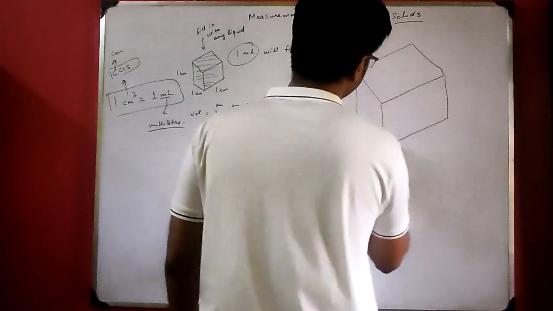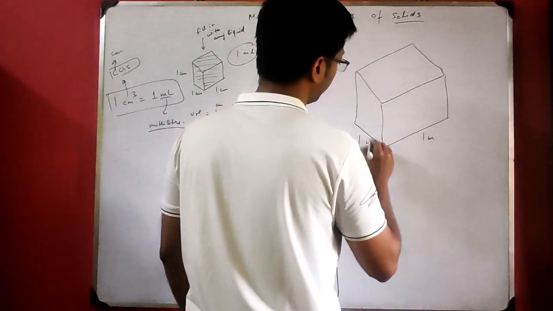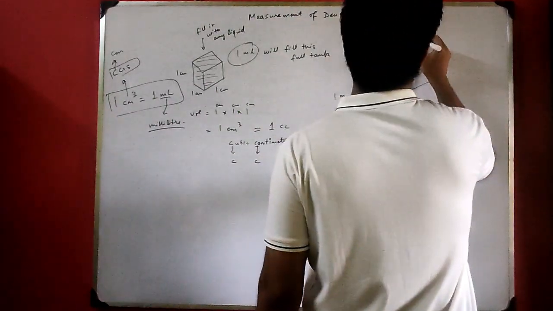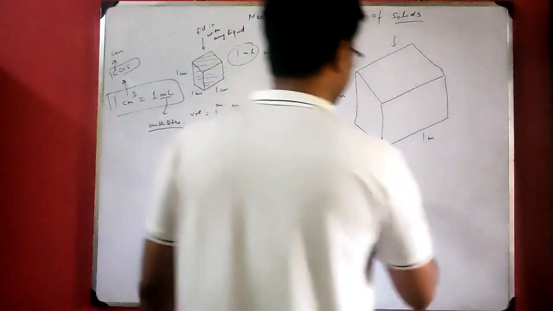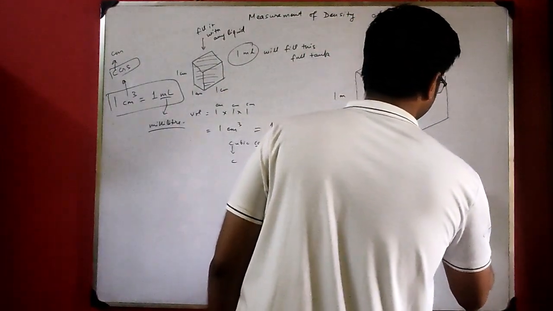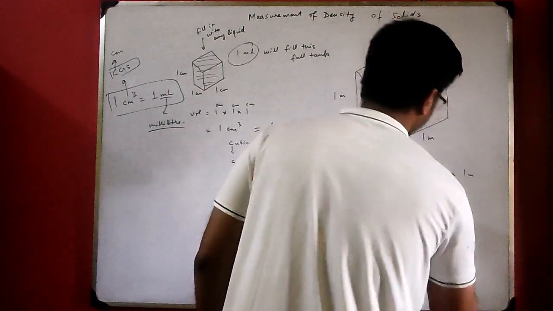a bigger tank is taken whose dimensions are 1 meter, 1 meter, 1 meter, and if you fill this tank with any liquid, how much will its volume be? Its volume will be 1 meter into 1 meter into 1 meter, 1 meter cube.